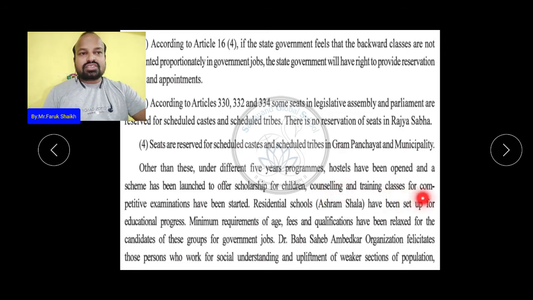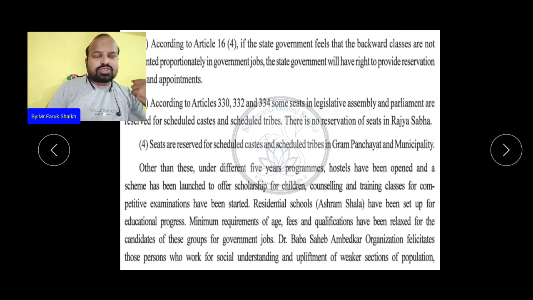Counseling and training classes for competitive examinations have been started. Residential schools, ashram shalas, have been set up for educational progress, for these ST and SC people. The minimum requirements of age, fees and qualification have been relaxed for candidates of these groups for government jobs. And for government jobs, these groups also get so much benefit.